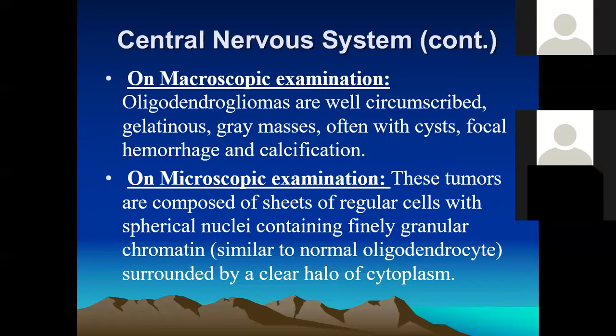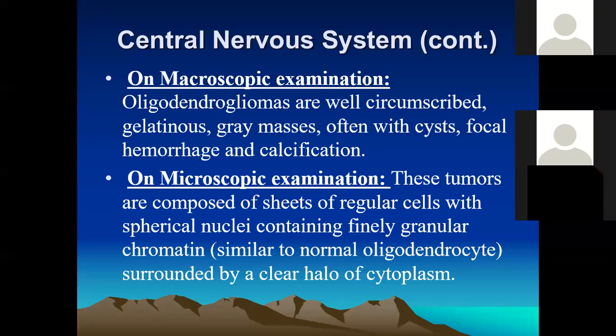Now, these are some growth features of oligodendrogliomas. Oligodendrogliomas are well differentiated, and they appear as gelatinous, gray masses. These masses often have cyst formation along with focal hemorrhage, and they can also have areas of calcification.